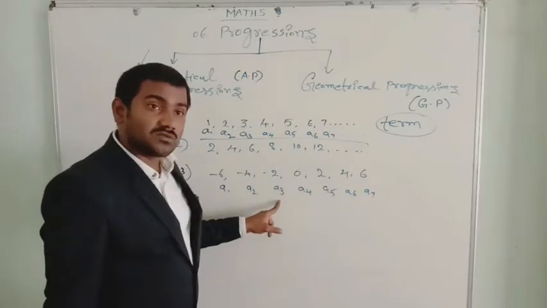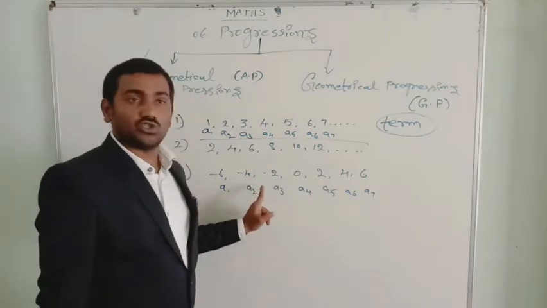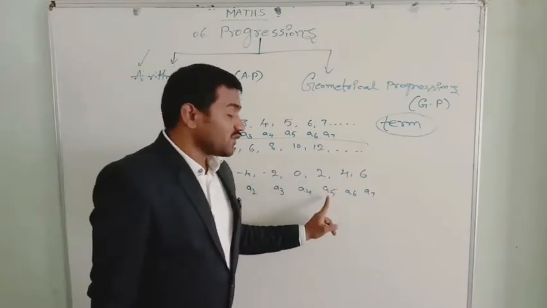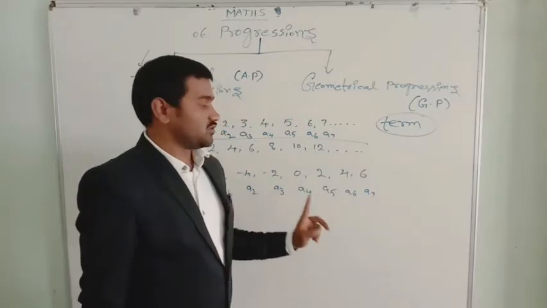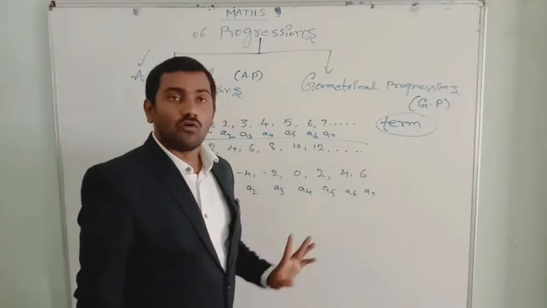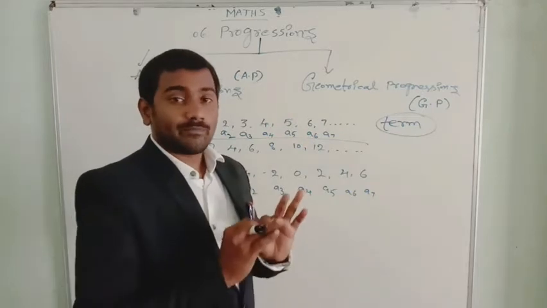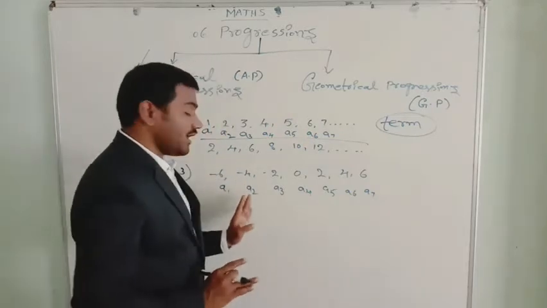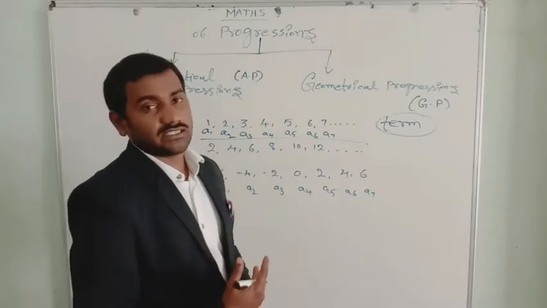Here, what is the third term in this progression, in this list of numbers? That is minus 2. What is the fifth term in this list of numbers? That is 2. Here minus 2, here plus 2. The sixth term is 4. So each and every term is denoted by A1, A2, A3, A4 and so on. How many numbers does it contain?